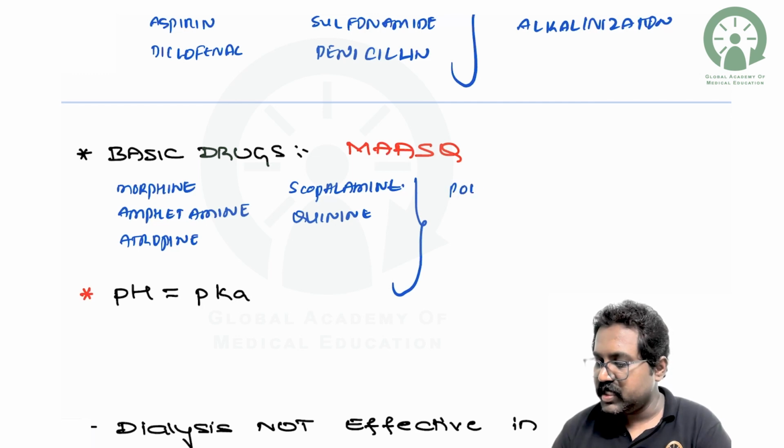Whenever there is a poisoning of weak basic drugs, what you need to do is go for urinary acidification.